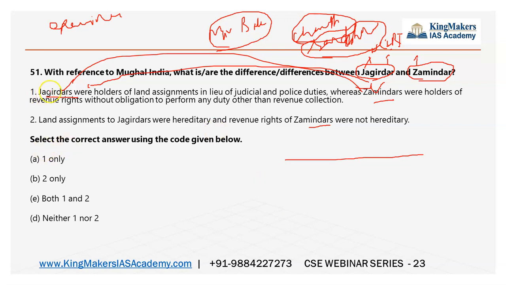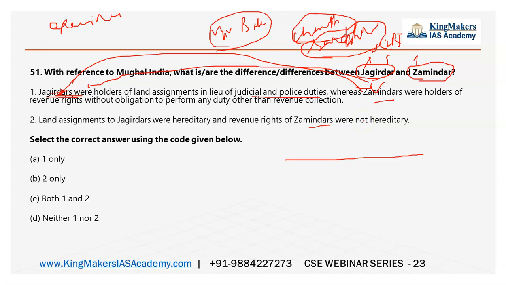So instead of just thinking Jagirdar, read like this: Jagirdars were holders of land assignments in lieu of judicial and police duties. And read this also: Zamindars were holders of land assignment in lieu of judicial and police duties. If you have read this in NCERT, whether with the Jagirdar or Zamindars, you will feel one statement suits better than the other. So this is how your mind will work.